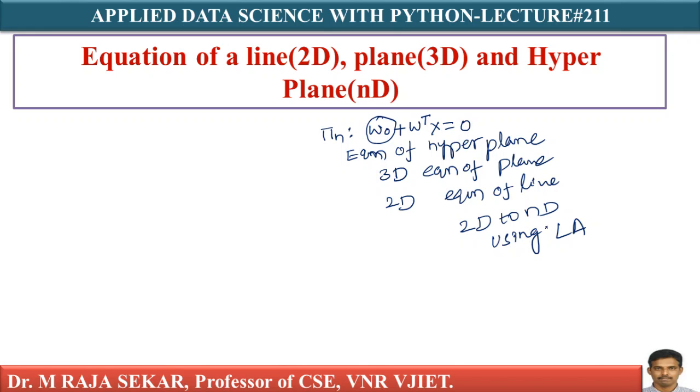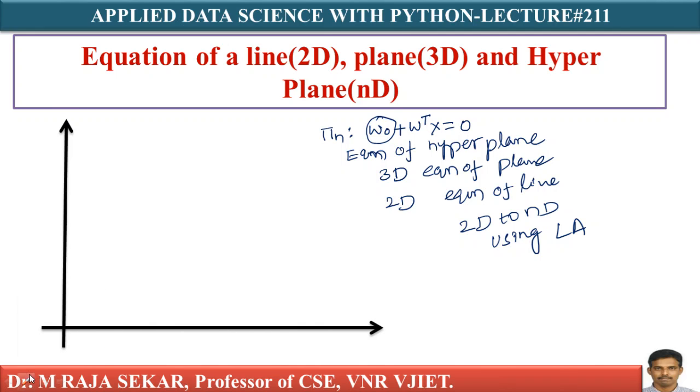Now let's say I have two axes, x1 and x2. Let me say this axis is the x1 axis, this axis is the x2 axis. I have a line like this. Let me assume this line is y equal to mx plus c, isn't it?